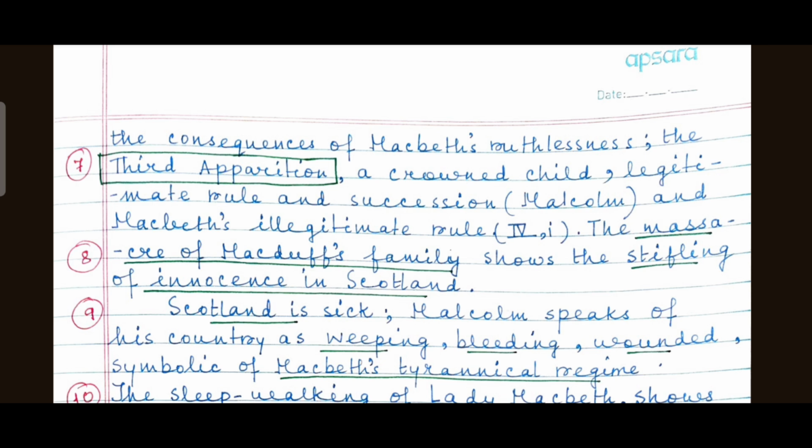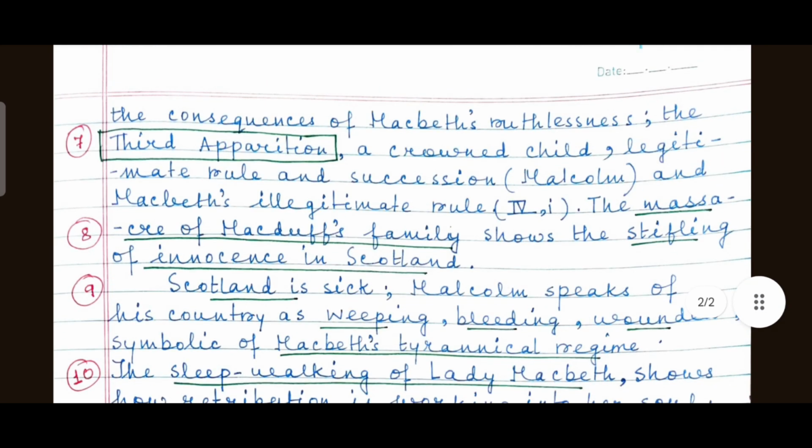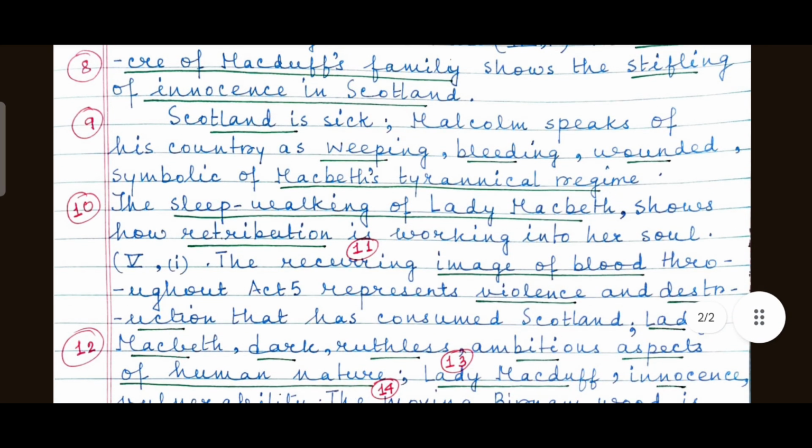The massacre of Macduff's family shows the stifling of innocence in Scotland due to Macbeth's tyrannical rule. Next, Scotland is sick. This is a recurrent image in the play. What is the meaning of this? Malcolm speaks of his country as weeping, bleeding, wounded, symbolic of Macbeth's tyrannical regime. What is the meaning of regime? Rule. Reign, R-E-I-G-N.